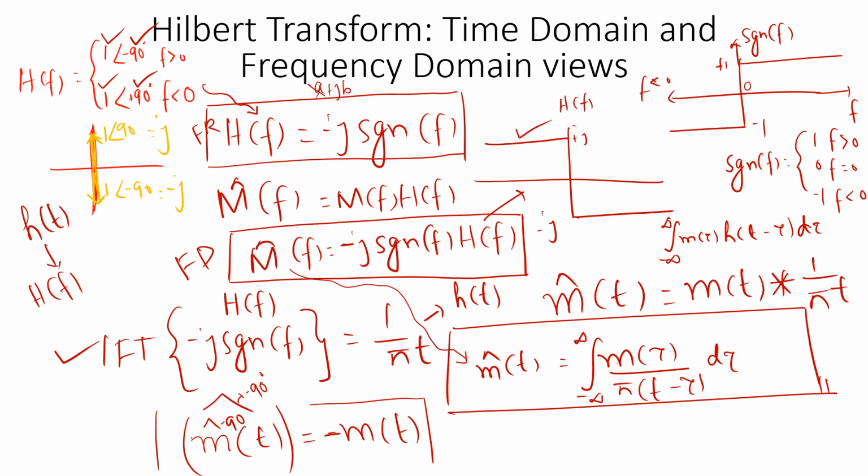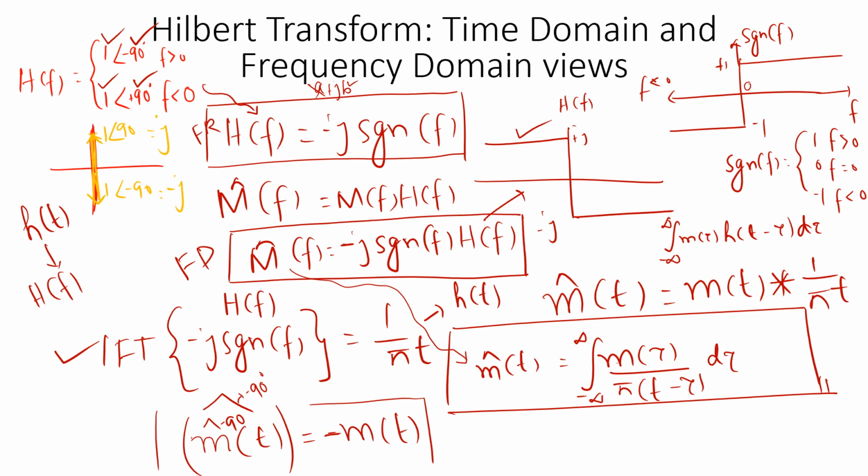The real part is 0, so it has only an imaginary part, which is signum of f. So the magnitude of signum of f will be equal to 1. For magnitude we don't have to consider the sign, so it will be plus 1. But the phase is minus j for positive frequencies and plus j for negative frequencies. That is H(f).